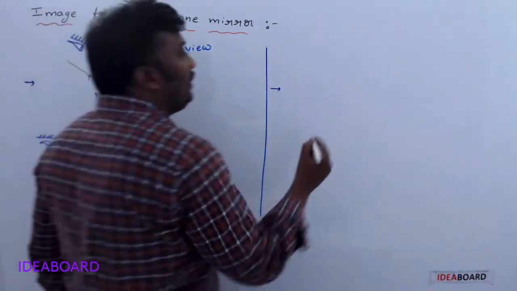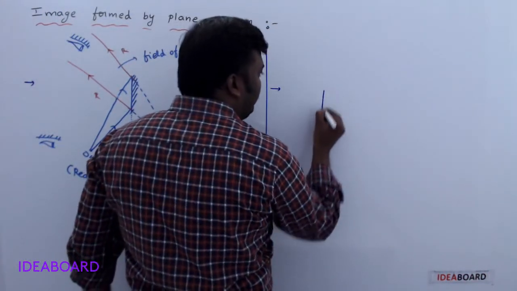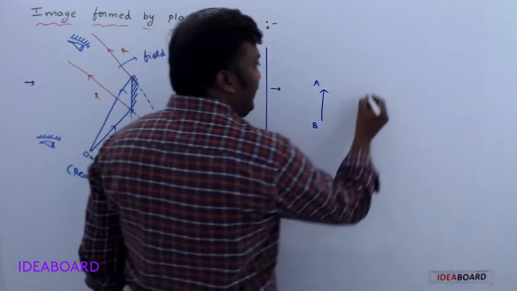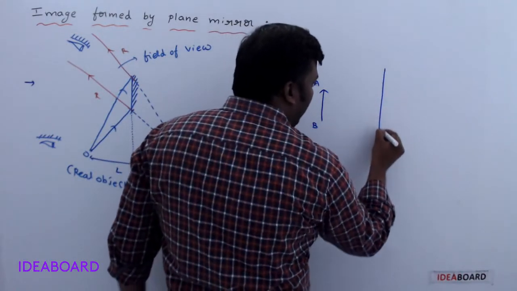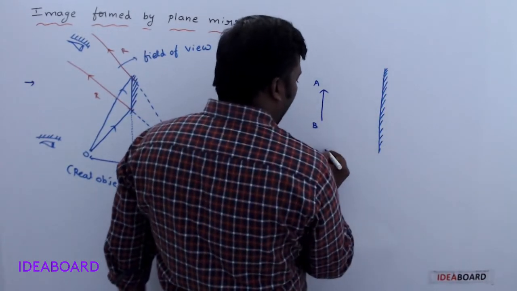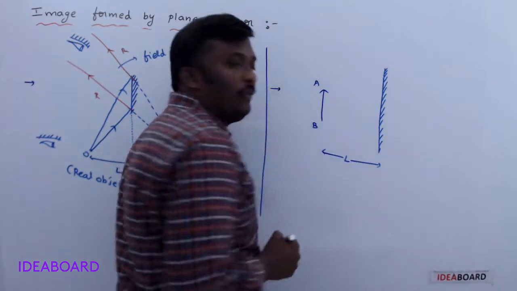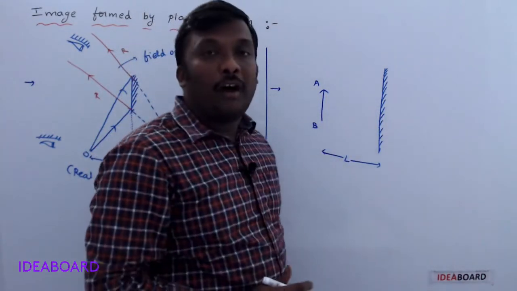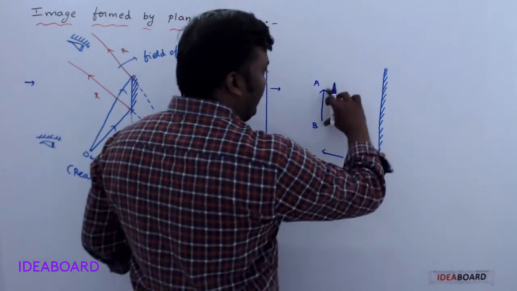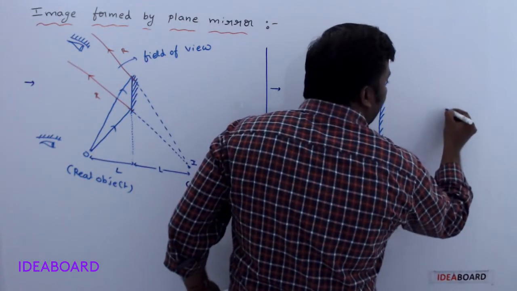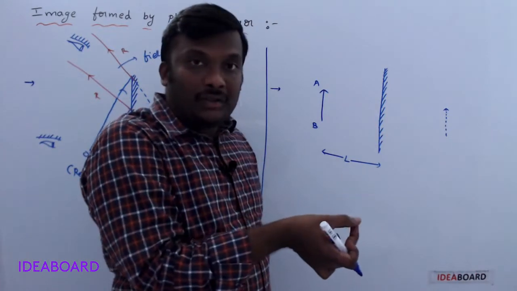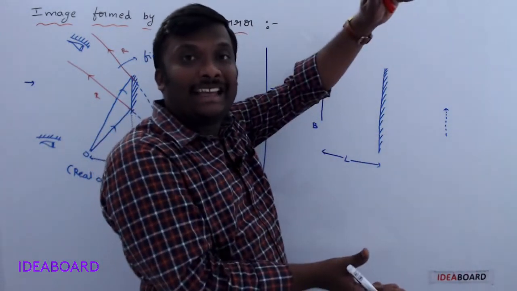Okay. Now, take one extended object. Let it be named AB, which is placed in front of a plane mirror at a distance of L. We know a plane mirror always forms a virtual image and the image is also erect, we said. Erect means the same size image is formed here. There is no diminution in the size. Diminution means size is reduced. Enlarged or magnified means size increases.